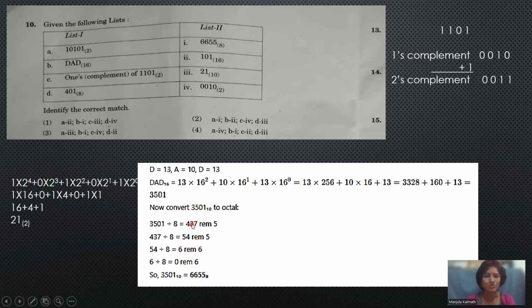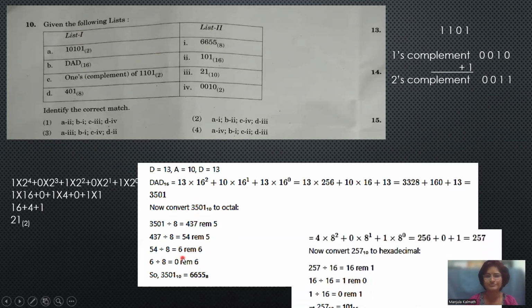Every time we divide the quotient by 8 and a remainder comes, and we go on dividing until we get the quotient 0. Then we collect the remainders from last to first, in reverse order. So this is how we convert hexadecimal to octal here: first hexadecimal to decimal, and then that decimal into octal.